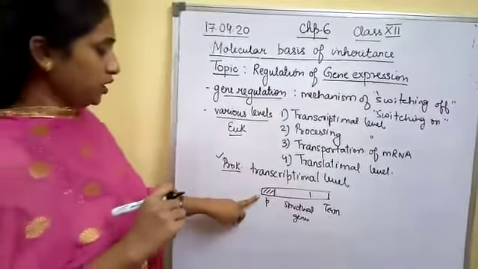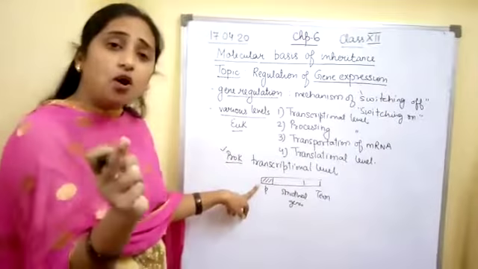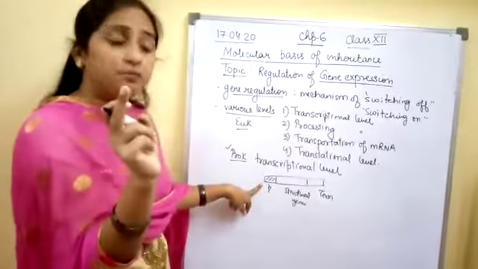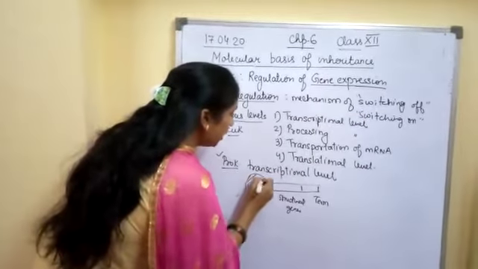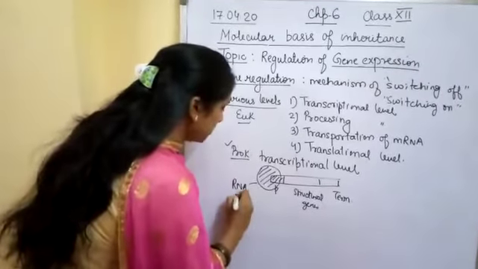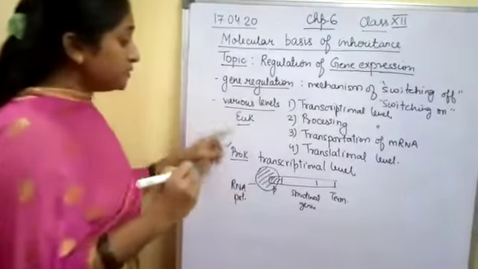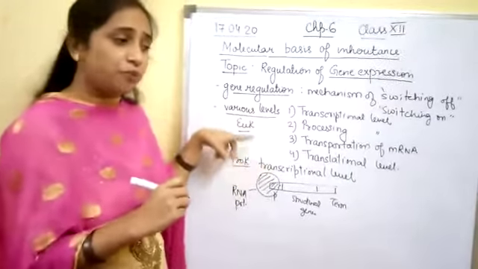This promoter region is the site for the binding of RNA polymerase. RNA polymerase will bind to the promoter region and start the transcription. But this alone will not occur. It requires some accessory proteins.